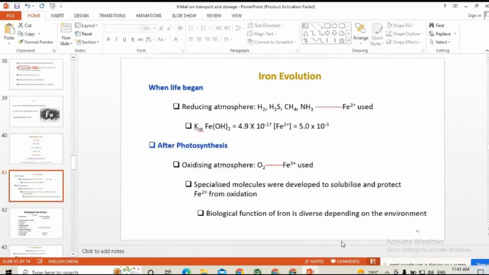When life began, only a reducing atmosphere existed. Hydrogen and hydrogen sulfide, methane, ammonia were plentiful in nature. So at the time iron could be utilized in the lower oxidation state. They could easily